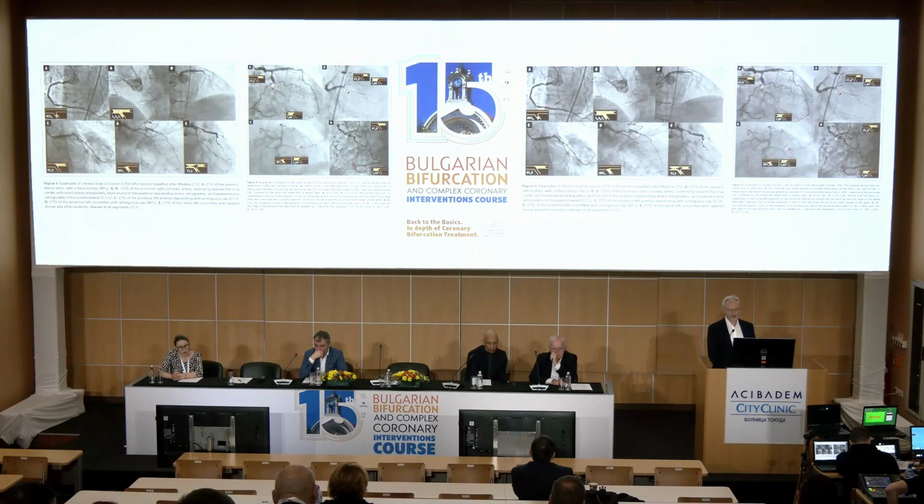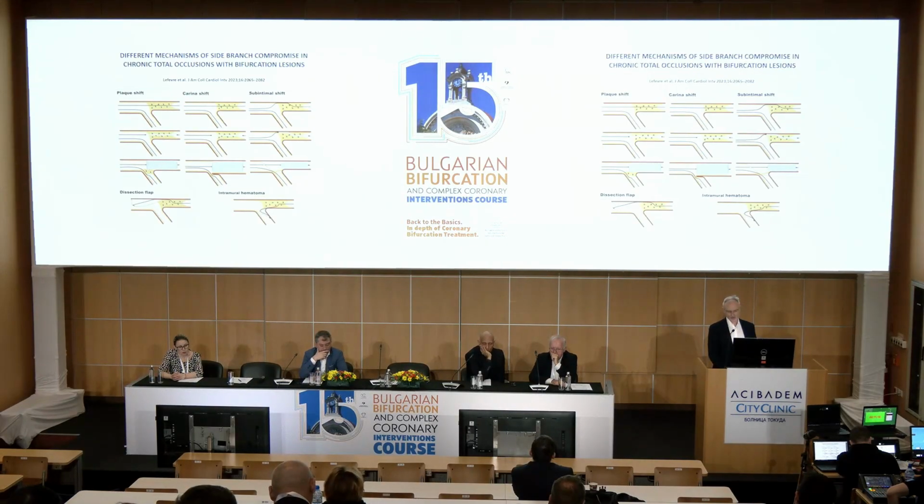It is quite complex, but for me, the message that comes out of this is that we have to adapt the CTO bifurcation lesions to the concept of treating with the same rules and same principles, even the CTO bifurcations. The mechanisms of how a branch can be compromised in a CTO setting are more complex compared to classical non-CTO bifurcations.